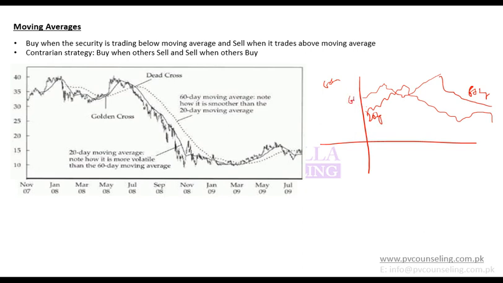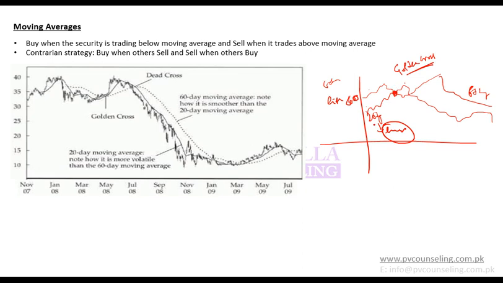So I started when 60 day was higher than 20 day or lower, whatever. Now they both started moving. There came a point at which 20-day moving average went above 60-day moving average. This is the point at which it crosses the higher day moving average, so 60 is higher and 20 is lower. So when this lower day moving average crosses higher day moving average to go above it, that point is known as golden cross. It means an uptrend is being formed, or a bullish trend is being formed.